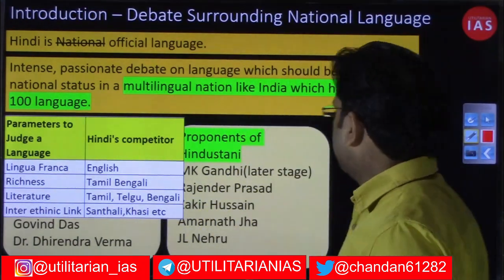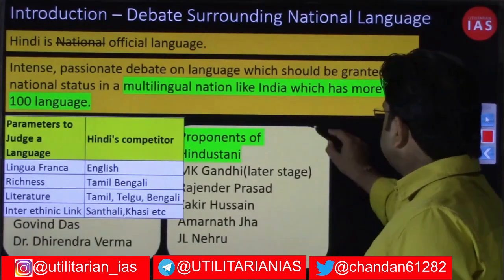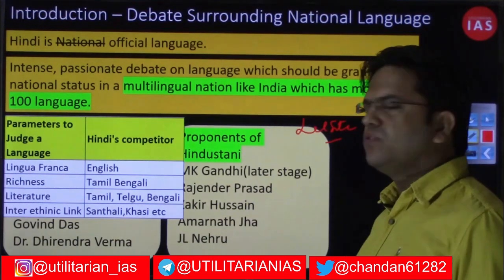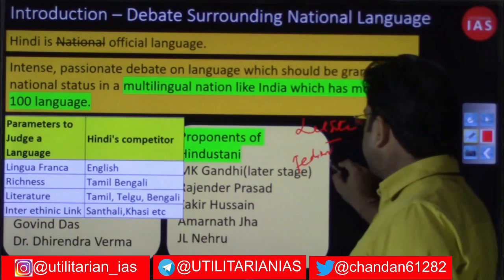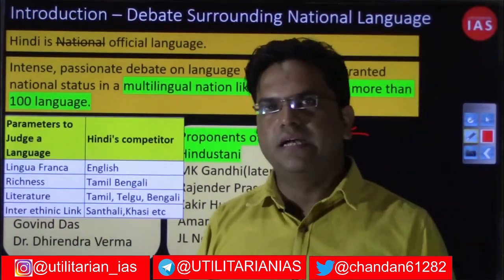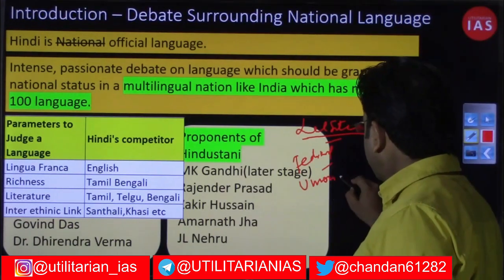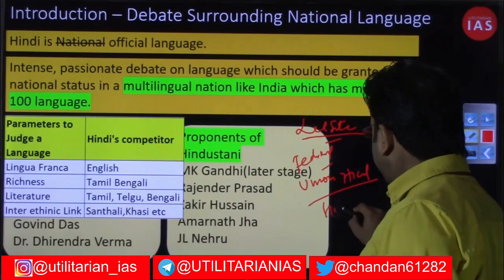So the settlement struck by the constitutional fathers was: let states decide. As far as the language of a state is concerned, we respected the federal spirit and decided that the states decide their own language. But as far as the Union's official language is concerned, we are making it Hindi.